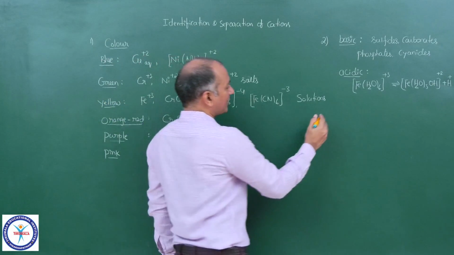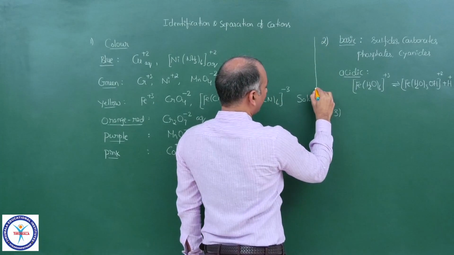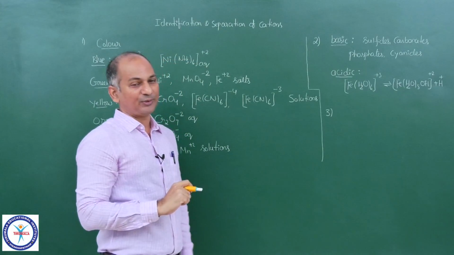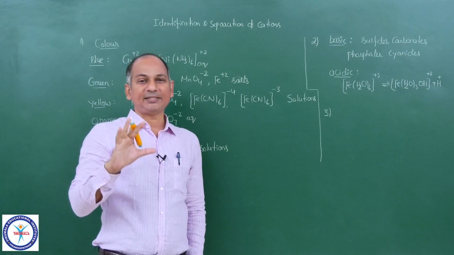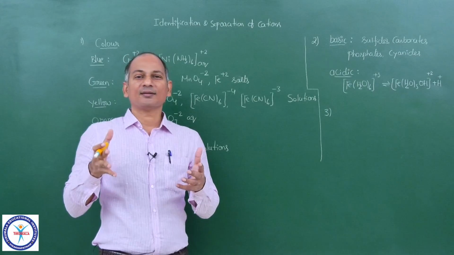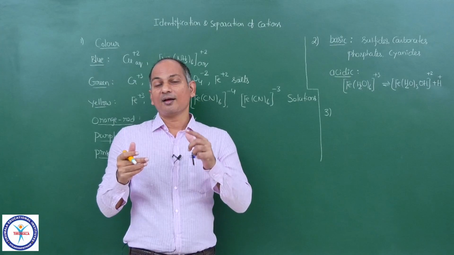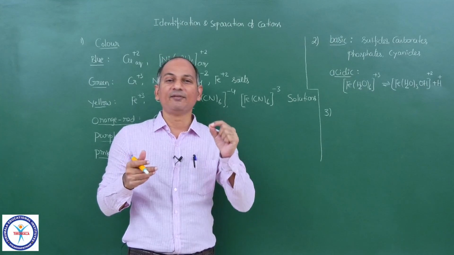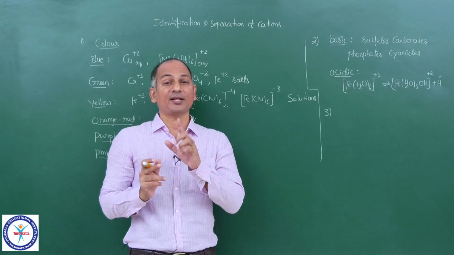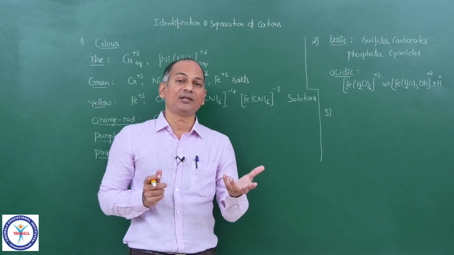Okay, and here there is the third point. You have already seen this actually. Now suppose there are some precipitates. In qualitative analysis you will see so many precipitates, and I already told you which reagent the precipitate is soluble in. This aspect of qualitative analysis is very important, particularly in JEE Advanced. You are getting a white precipitate and that white precipitate is soluble in...